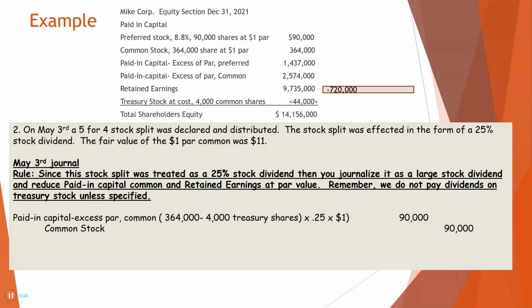Now, here's the rule. Whenever you have a large stock dividend, you record it at par. Okay? You record it at par. You don't care about the fair market value whenever it's a large stock dividend, because they don't want you moving all that stuff around so much. So now what's happened is common stock has gone up by 90 shares as well as $90,000, and we've taken it out of paid-in capital in excess of par.